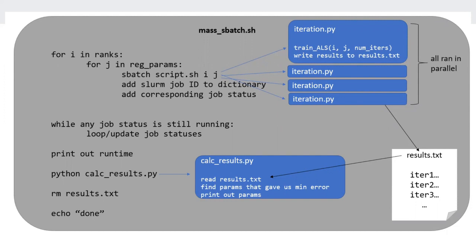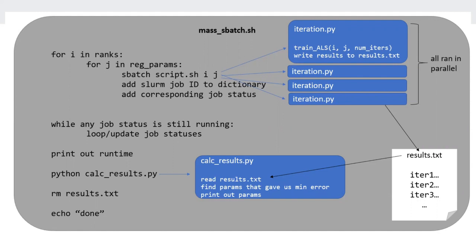Within that nested loop, it calls the Slurm scheduler to start a job for a Python script, and it also keeps track of each job number and job status. The Python script, shown in blue here, writes the parameters it used and the mean squared error of the model it trained to a file called results.txt.